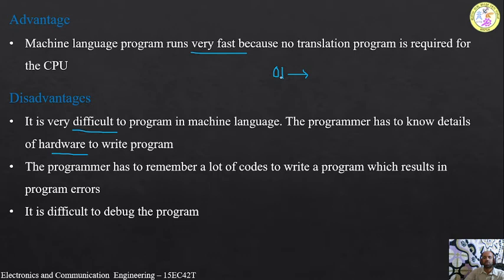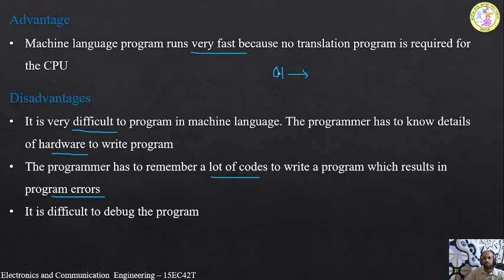For example, if I want to perform the addition operation, then I should remember the code: 0, 1, 1, 0, 1, 1 is the code. If I want to do some other operation, like moving data, then another code will be there. So remembering these codes in binary numbers is highly difficult, and the programmer must know the internal details of the hardware to write the program correctly. And the second disadvantage is that the programmer has to remember a lot of codes to write the program, which results in program errors.